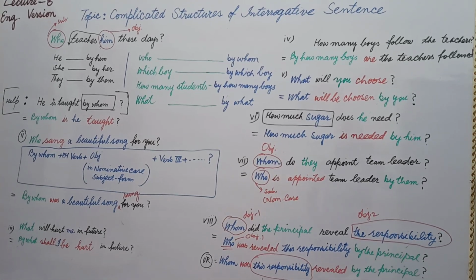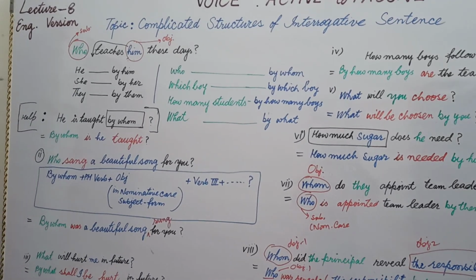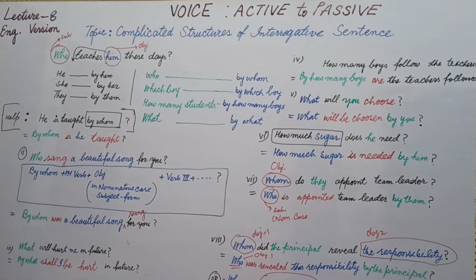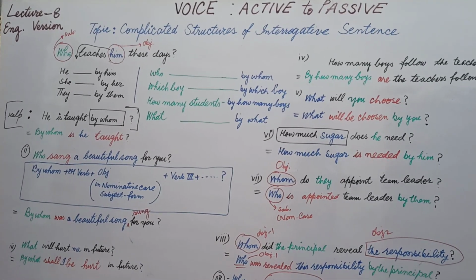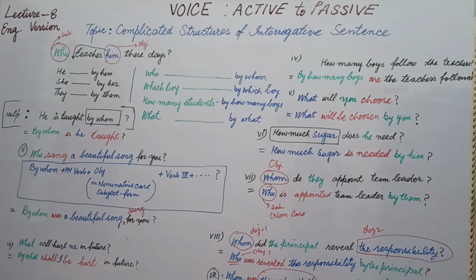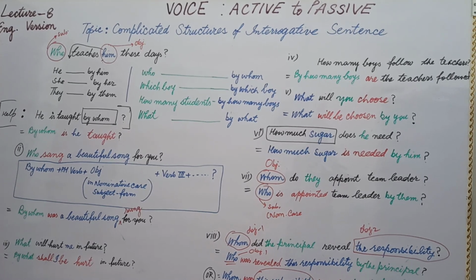For this, please have patience and sit here with your pen and paper. Students, in lecture number 5, you came to know about the identification of subjects and objects, and today we are going to revise everything, because this is an integrated lecture on what you have already gone through.